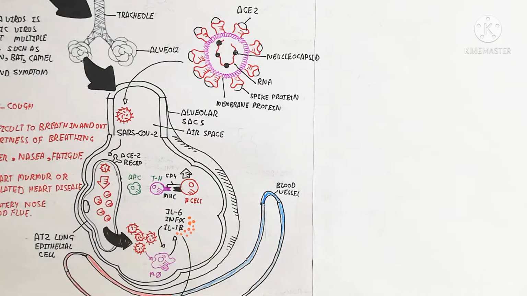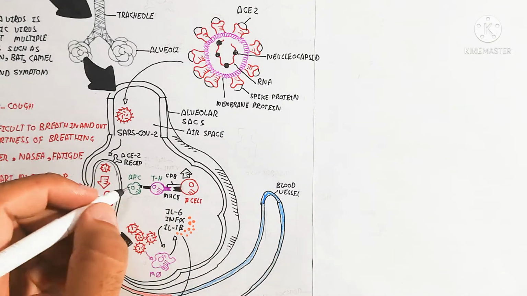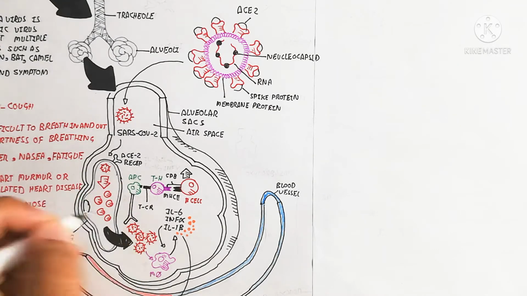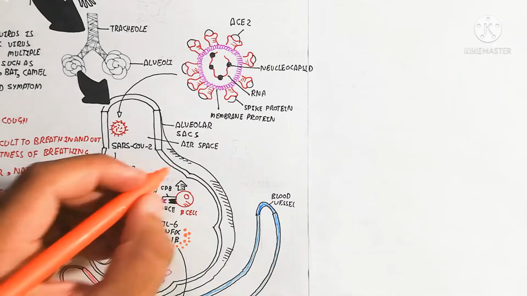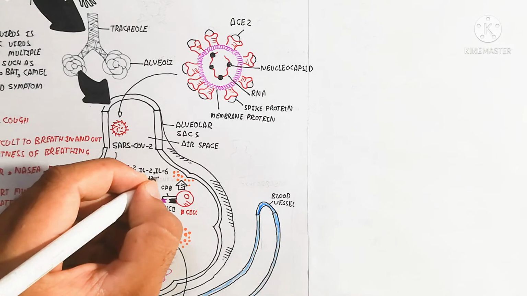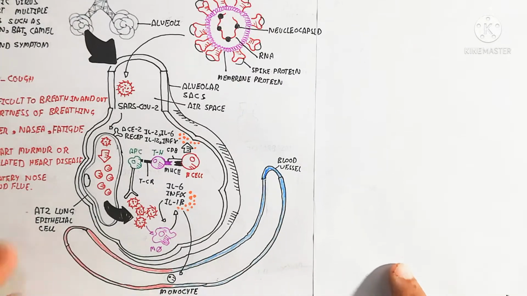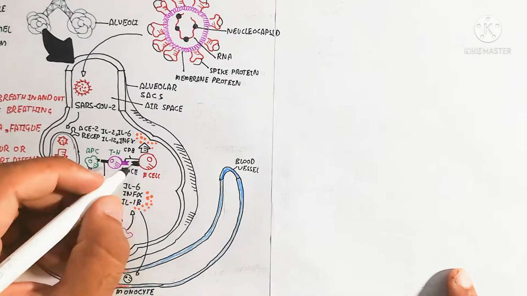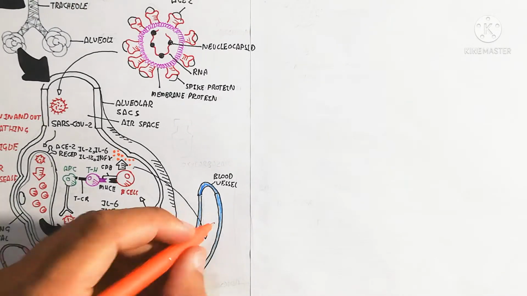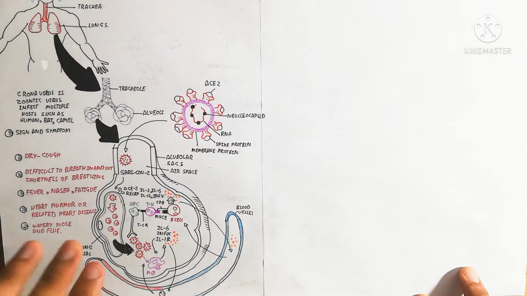On the other hand, here is the adaptive immune response, in which the B cell is recruited by the macrophage. The B cell contains an MHC class 2 molecule, which is recognized by the T helper cell through the antigen presenting cell. After recognizing the B cell, the T helper cell produces interleukin 2, interleukin 6, interleukin 12 and interferon gamma, which stimulate more and more B cells.